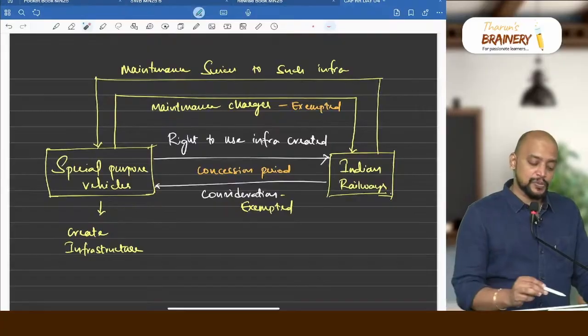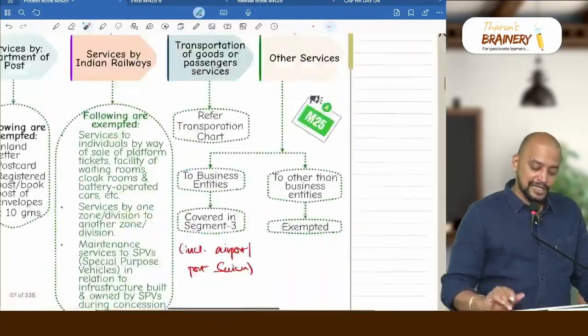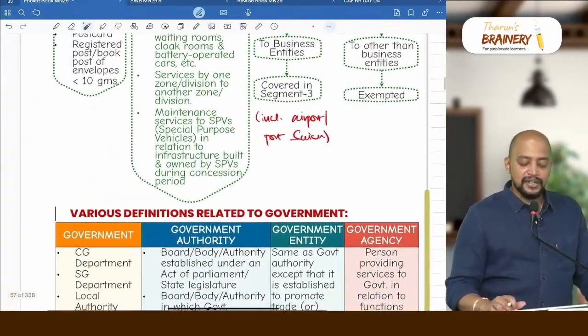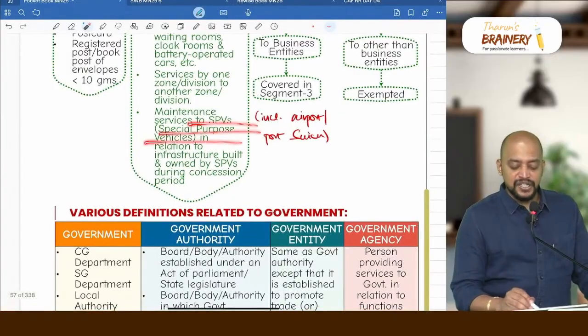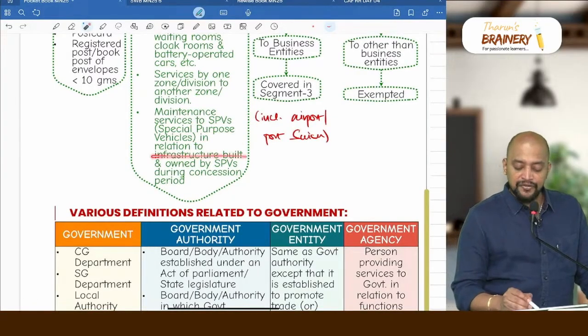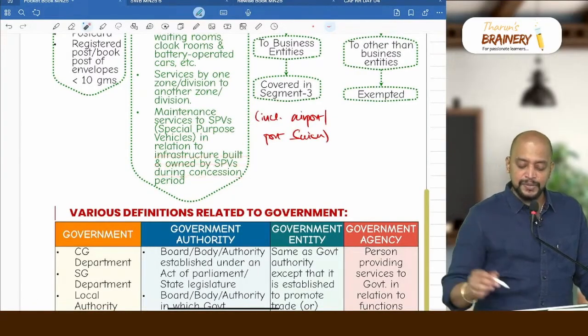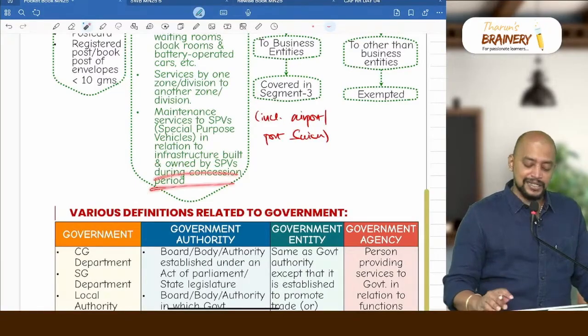This is only services provided by government. You can see there, maintenance services. Maintenance services to whom? SPVs, special purpose vehicles, in relation to infrastructure built and owned by SPVs. When? During the concession period.